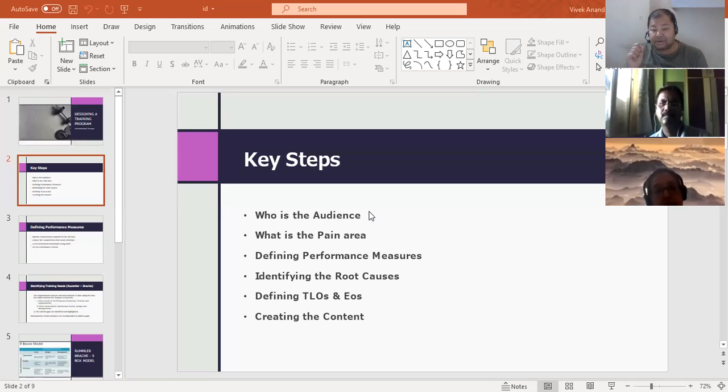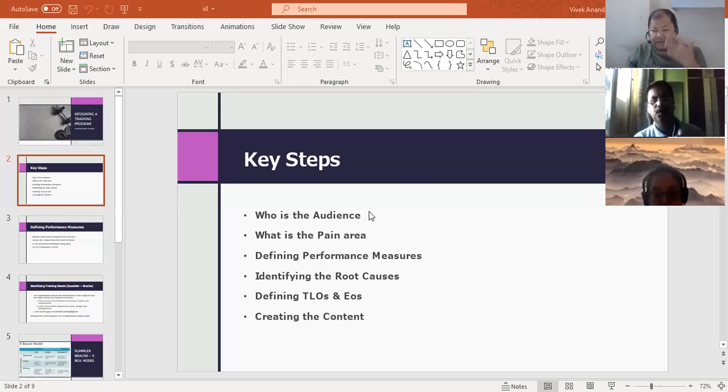Then based on this, you define the performance measures. What are the performance measures that need to be achieved? Each individual needs to achieve something, no? It's like when we are studying, we have our career goal with us.